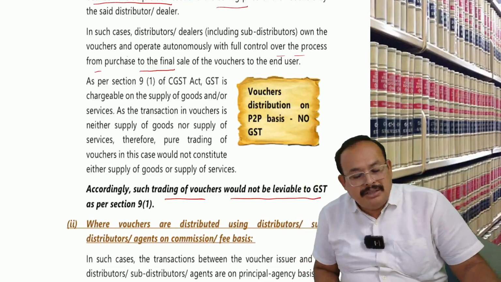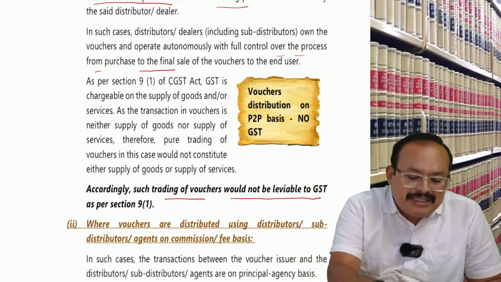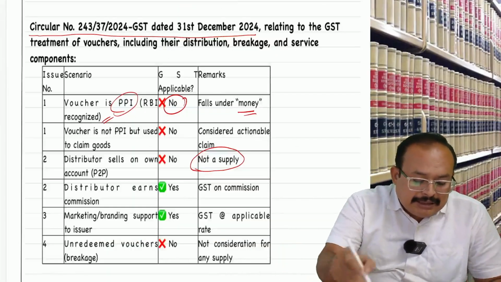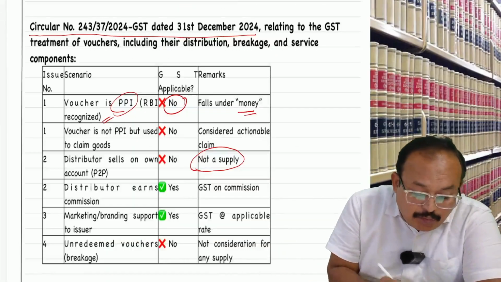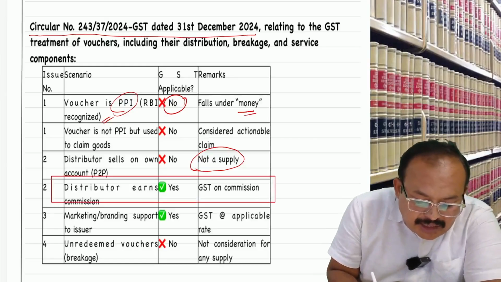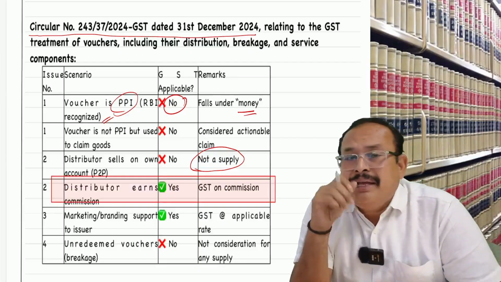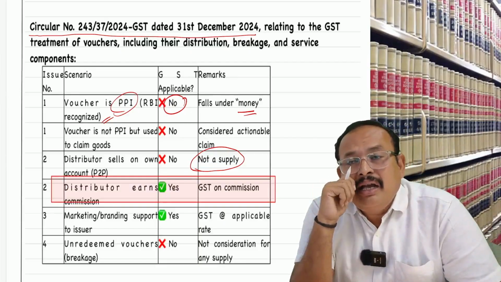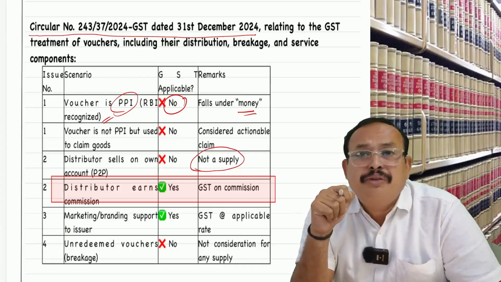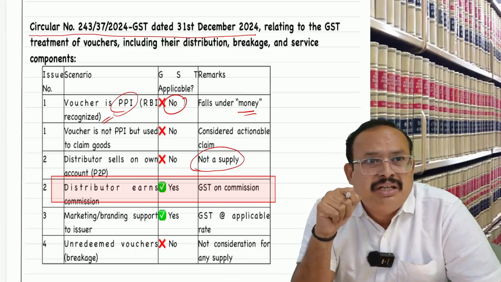Got the point? This has been simplified in the material which I have given to you. It is there, see here. Distributor earns commission. What is this commission? Again, I am telling you. Sir, TCS company, the Bharatwaj Institute purchased the vouchers at 450 rupees per voucher.